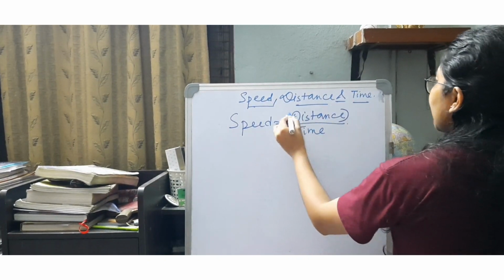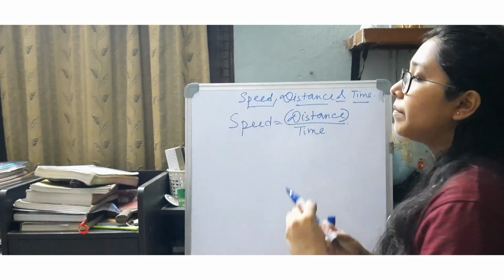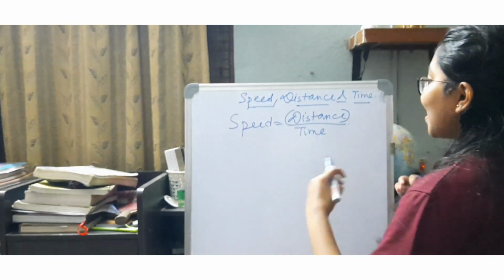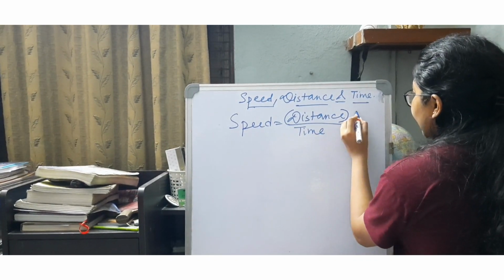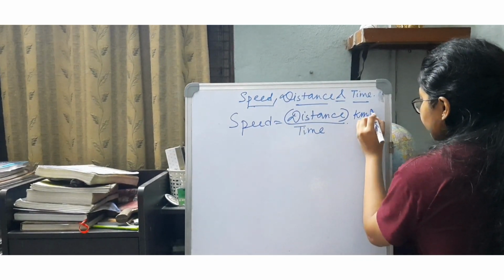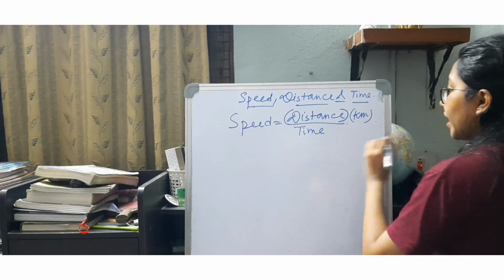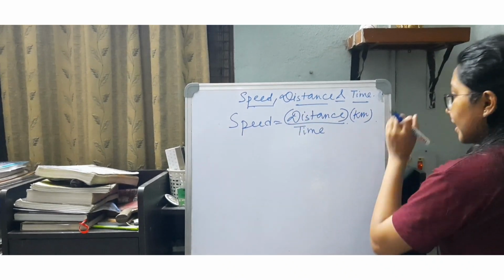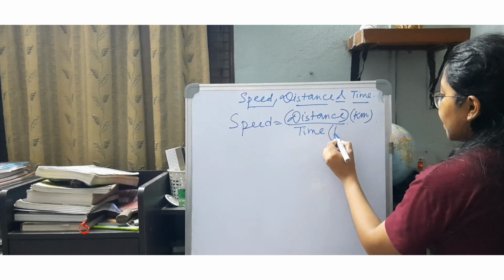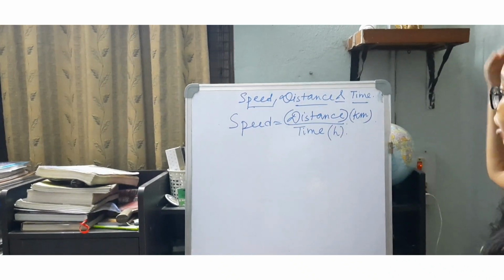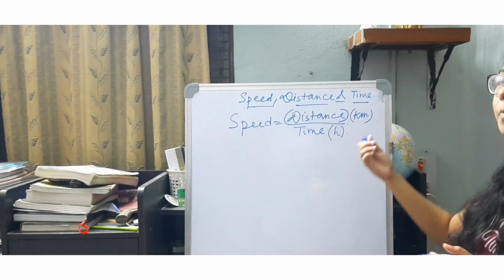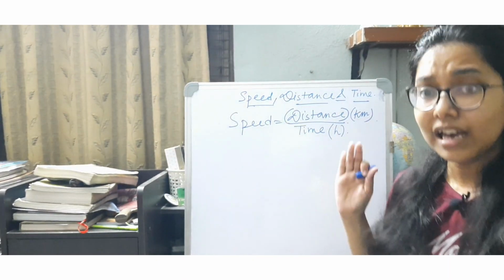Because what does speed in kilometer per hour imply? When I say speed in kilometer per hour, that means the distance is in kilometer and the time is in hours. That is why it is kilometer per hour, because we are always describing speed in terms of distance by time.